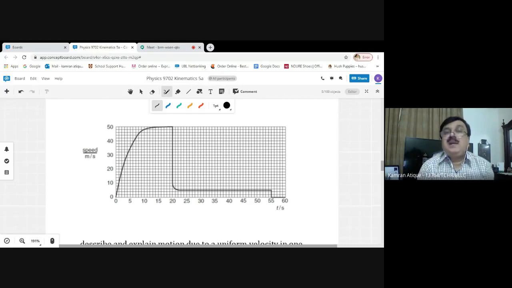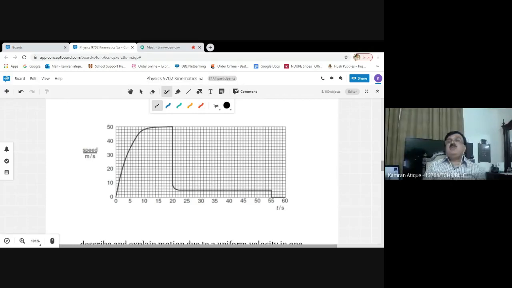So you can clearly see that at 20 seconds in our considered case, the parachute is opened up, which means the surface area of the body is increased.